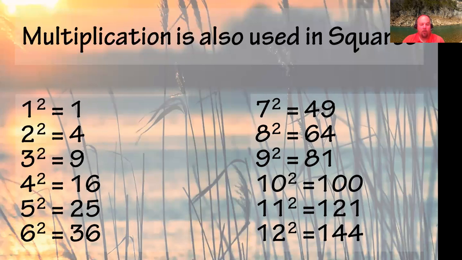It's important to know these. GED says you need to know all your squares through 15. You just need to know those. That's going to help you in a lot of skills. The lesson that comes next, lesson 3 in this series about the Pythagorean theorem, you're going to use squares the whole time. That's a geometry skill that's going to be there.